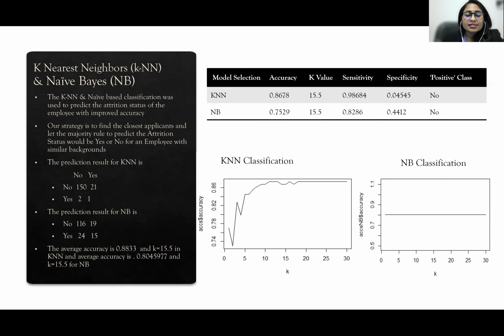And on the classification side, KNN and naive Bayes classification were used to predict the attrition status of the employee with improved accuracy. Our strategy is to find the closest applicants and let the majority rule to predict the attrition status for an employee with similar background. We found that KNN provided an accuracy of 88% and a K value of 15.5 compared to that used with naive Bayes.